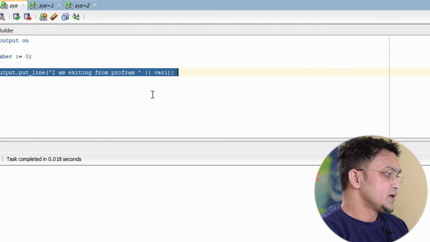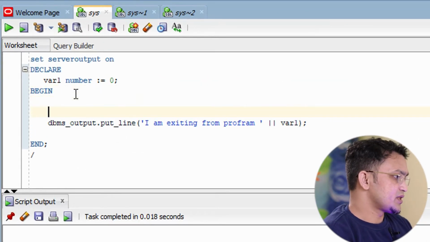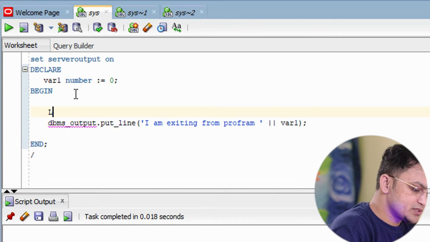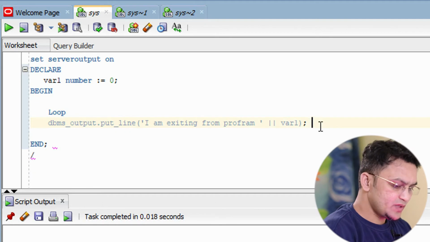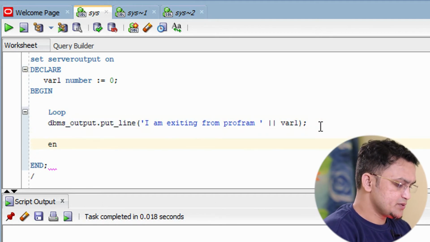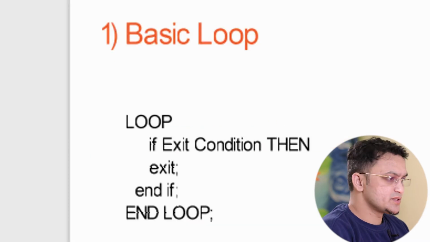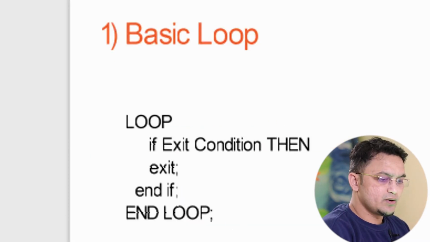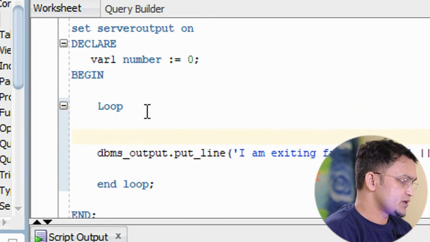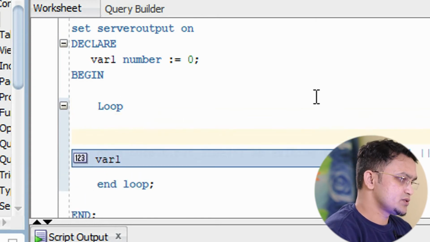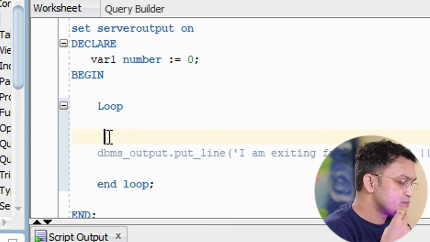Let me start with a very basic thing, the basic loop. You can write over here loop like this, and after that you need to write end loop. This is the syntax, correct? You can see over here this is the syntax. Now after that you need to write some logic over here. So this logic I have written, and at what condition do I want to break this loop?